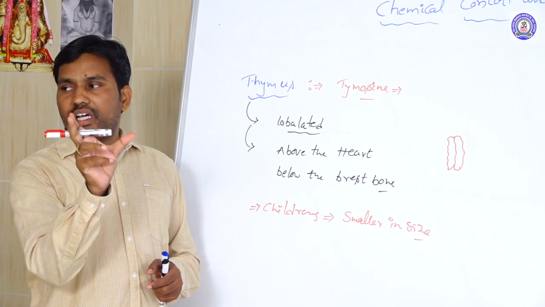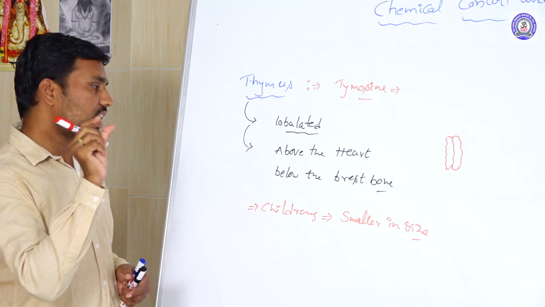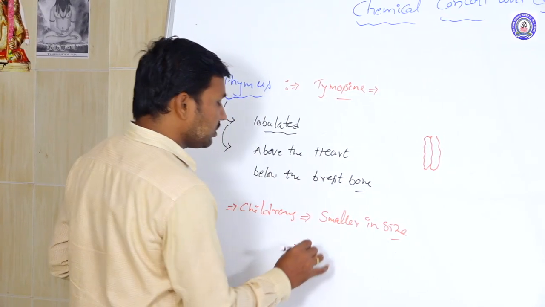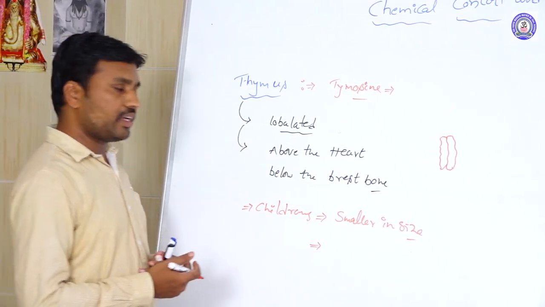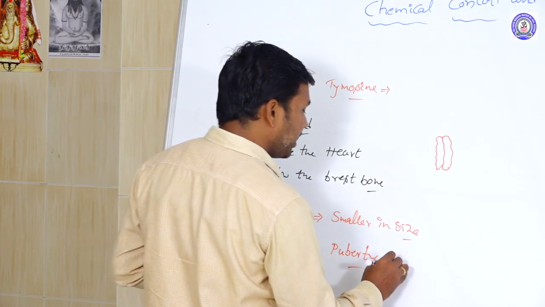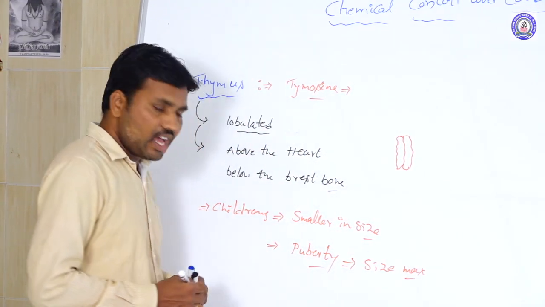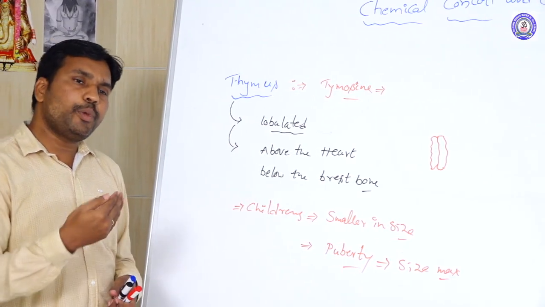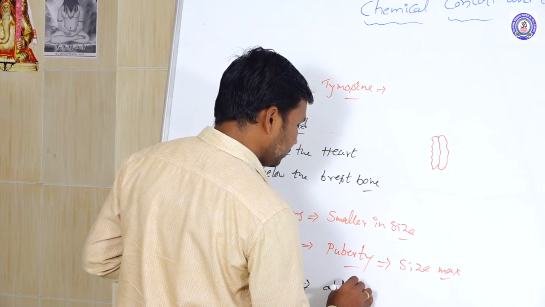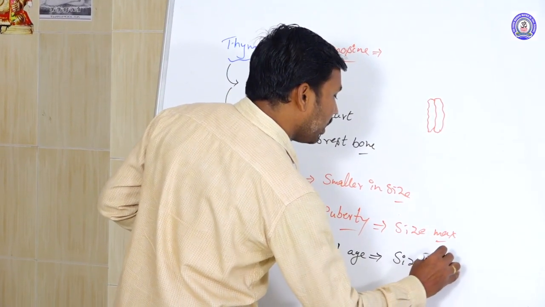At the time of birth, in newborn babies, the thymus size is very small, and it keeps rising and reaches the maximum at the age of puberty. At puberty the size is at its maximum. After puberty, it reduces. That means in old age, through the aging process, the size reduces.